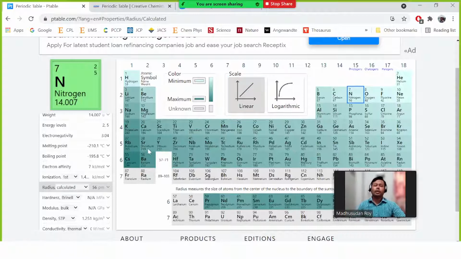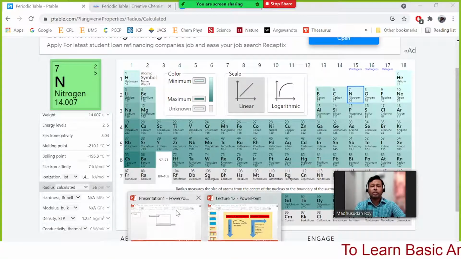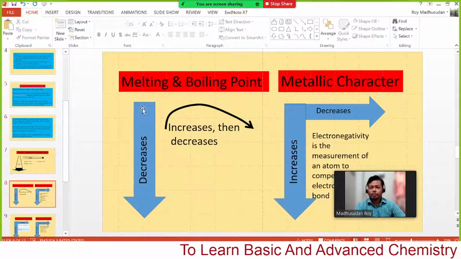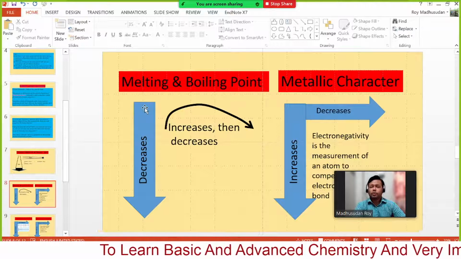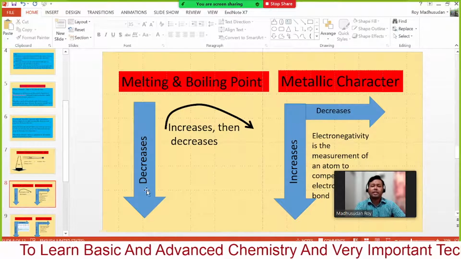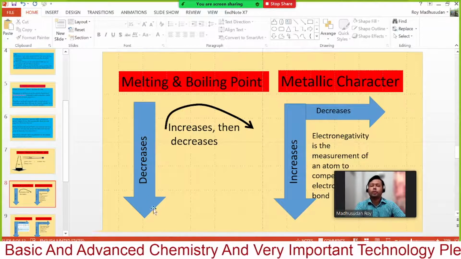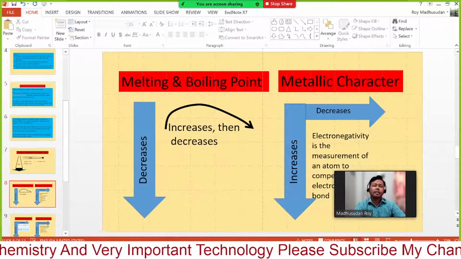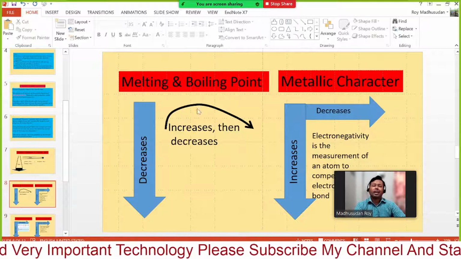So as we have mentioned, in a period the melting point and boiling point increases up to a certain position and then decreases rapidly. Therefore we can say that in the periodic table, the melting point and boiling point decreases in a group from top to bottom, and increases up to a certain point and then decreases along the period.